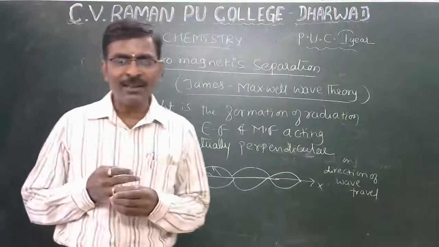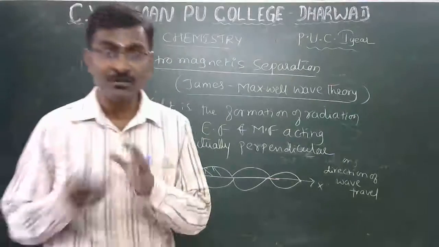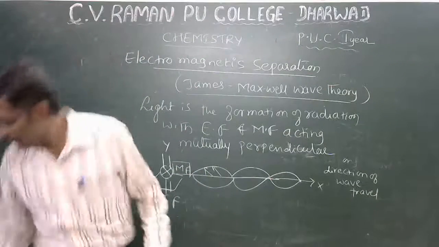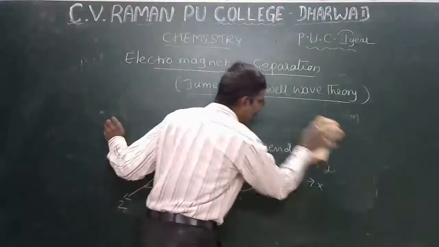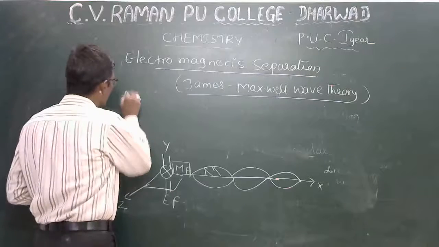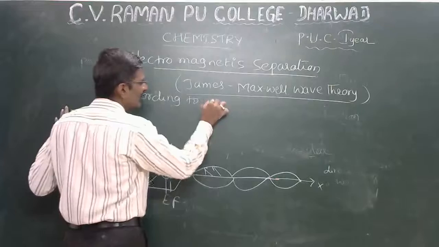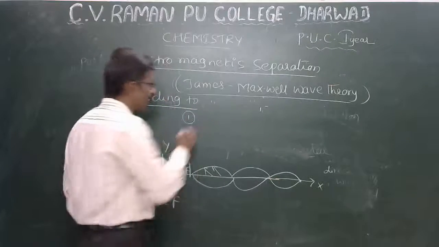So according to James Maxwell, what does he say? According to James Maxwell, first point. This is the light, the formation perpendicular to the direction. First, according to James Maxwell, what does he say? According to James Maxwell, first point.